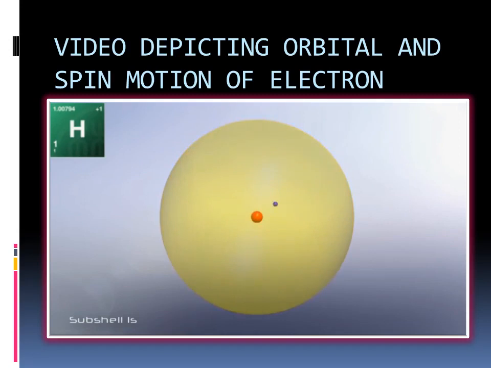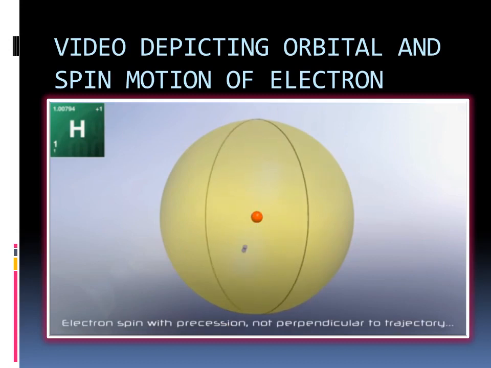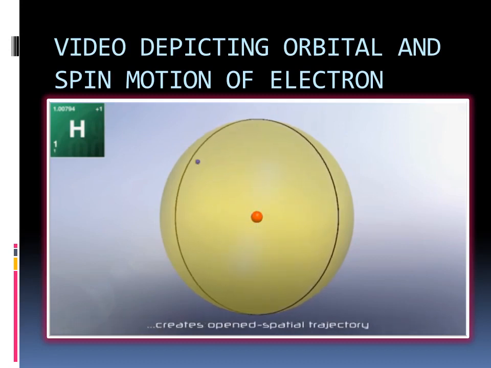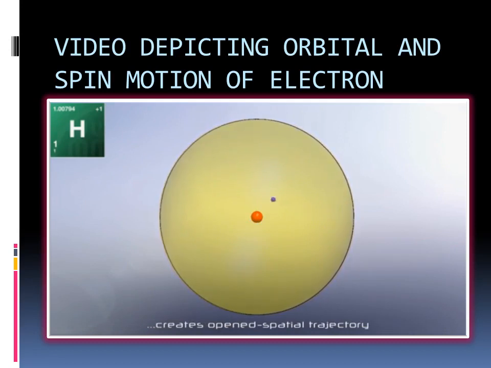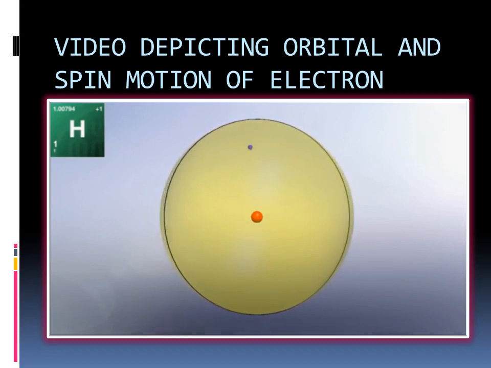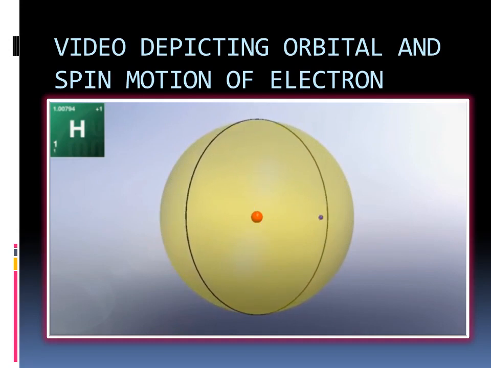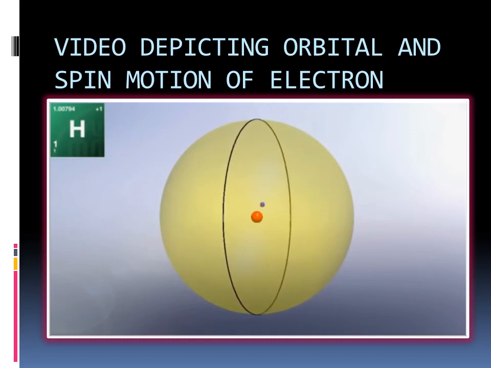Before proceeding to our lecture further, it is necessary to recall your knowledge of spin and orbital motion of electron around the nucleus, because the magnetic fields generated by the orbital and spin motion of electrons play a key role in the classification of different types of magnetic materials. Now here's the video depicting orbital and spin motion of electron. So let's watch this video.